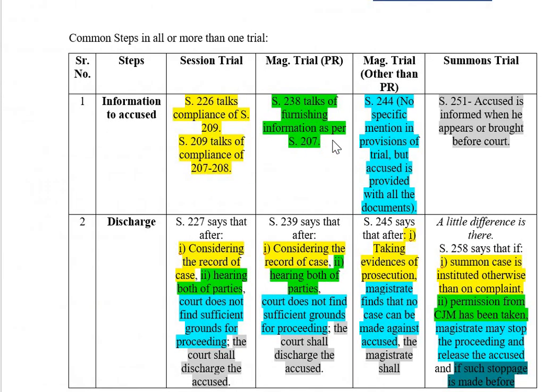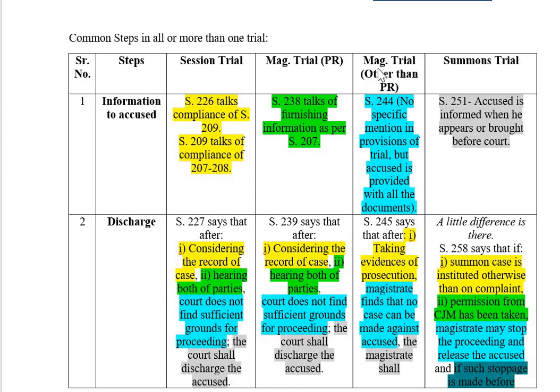Again, 238 talks about furnishing the information as per 207. In trial in magistrate court other than on police report, in the provision of trial nothing specific is there, but the accused will be provided with the documents. In summon trials, 251 says the accused is informed when he appears or is brought before the court. Summon trial matters are very petty issues, very normal and simple. They are not that grave.